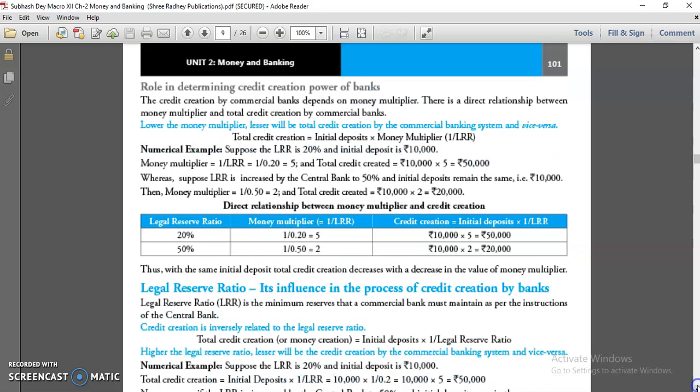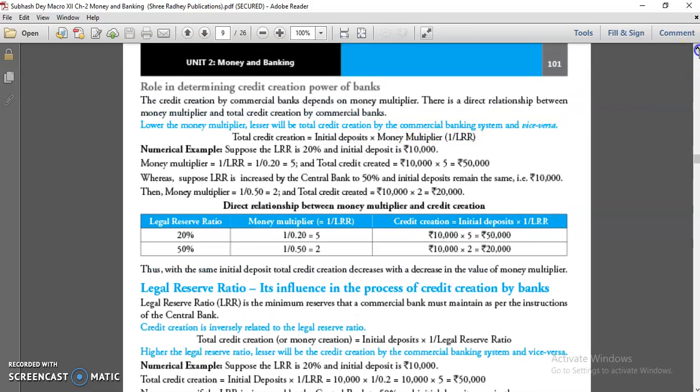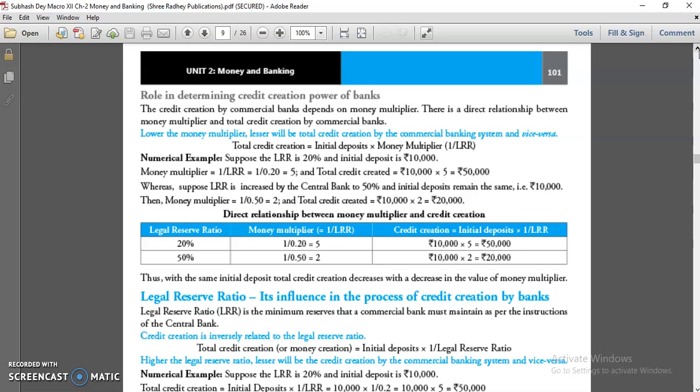Two things more which I want to discuss with you: the lower the money multiplier, the lesser will be the total credit creation by the commercial bank system, and vice versa. Once your money multiplier is lower, automatically your total credit creation would be lower, because there is a direct relationship between money multiplier and total credit creation by commercial banks. It means if your money multiplier is high, your credit creation would be high. If your money multiplier is low, your credit creation would be low.